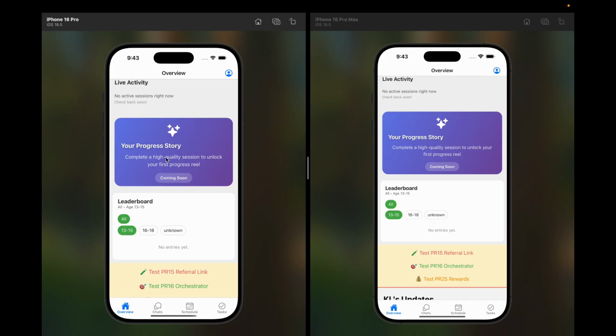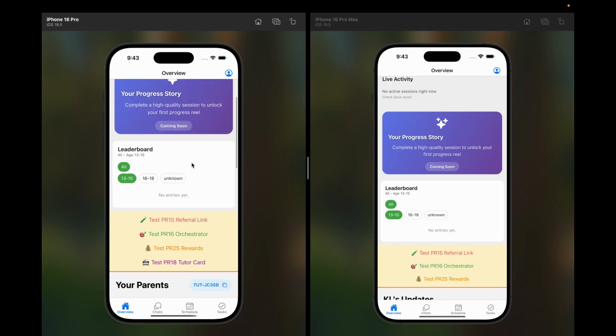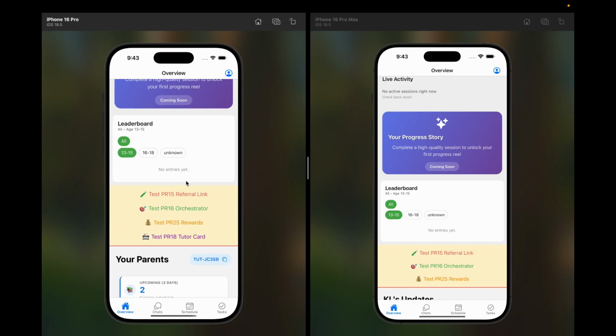As you can see, your progress story will be added here. We already have the backend ready for it; we just need to implement the front end. The leaderboard is currently not perfect, but we are revamping it so that for tutors it shows the best performing tutor, and for parents it shows what percentile their son is in among all the students working on this app.